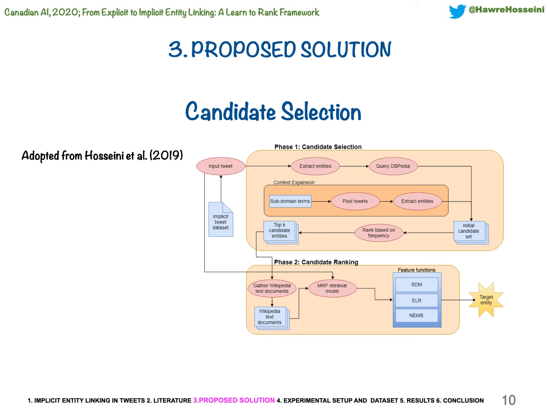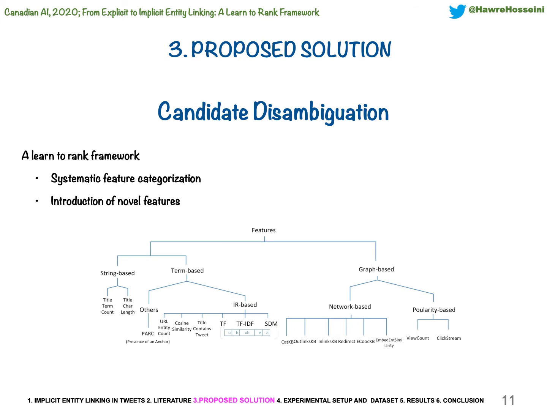For the candidate selection phase, we adopt the method in Hosseini et al. 2019, but at candidate disambiguation, we view the tweet as a query in response to which entities should be ranked based on relevance. Candidate entities are represented by their textual content on Wikipedia. We categorize features in explicit entity linking literature, find out which of them are readily applicable to implicit entity linking. We adjust the ones that need adjustment. Also, tweaking some of such features will result in new features for implicit entity linking. Last but not least, we introduce some novel features.